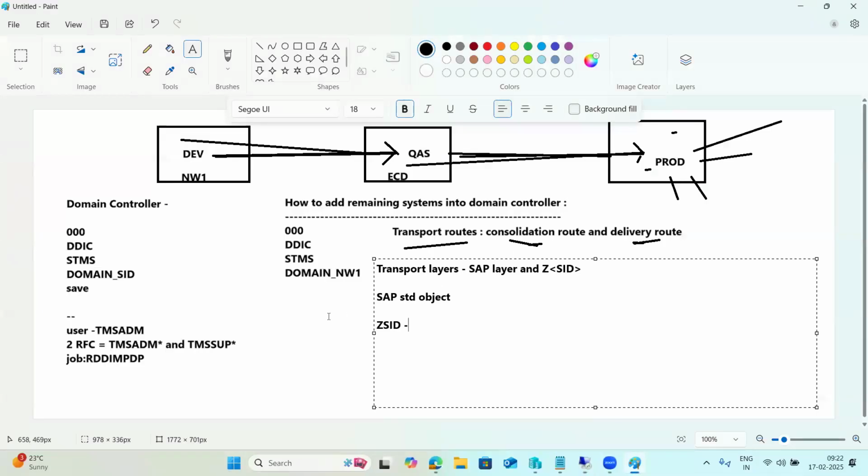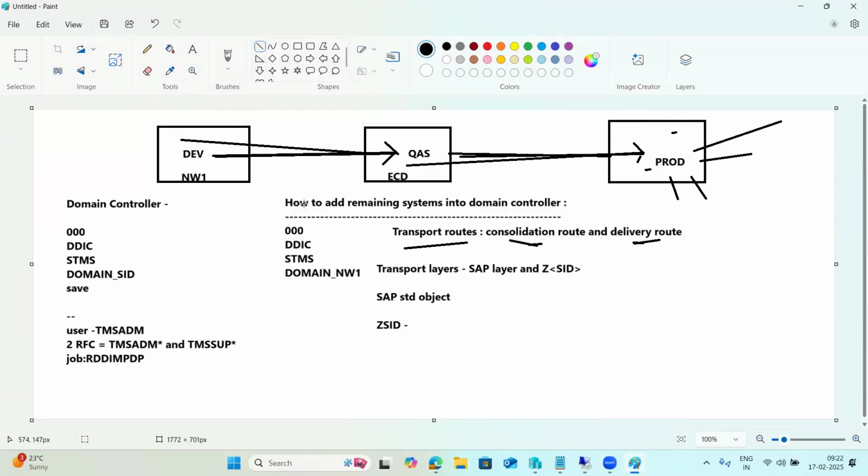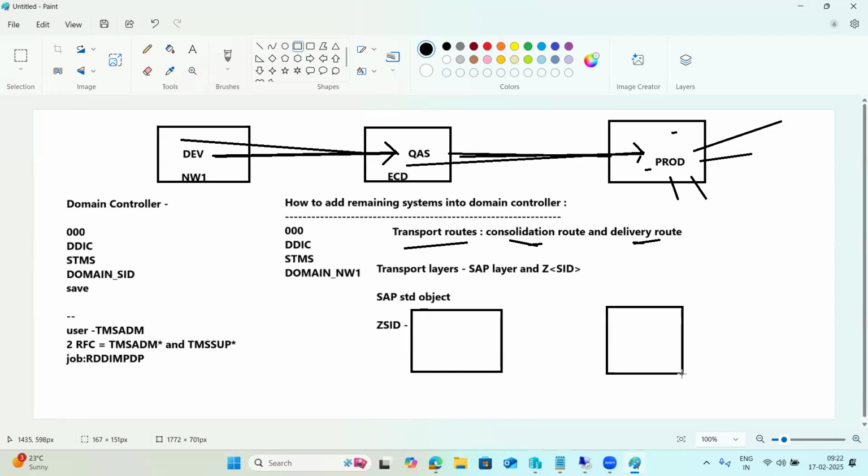Suppose you take the transport road, like a national highway. Let me give you an example so you can understand simply. Suppose there are three cities, Hyderabad, Bangalore, and Chennai: development, quality, production. They have done the development here, and the changes should go to the Bangalore region. So how will it go? Via road, right? The national highway is the road.